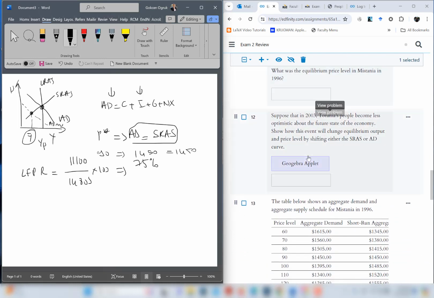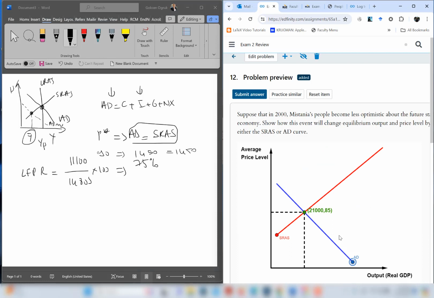Question number 12. We need to do the graphing. Let's read the question first. Suppose that in 2003, Torania's people become less optimistic about the future state of the economy. Show how this event will change the equilibrium output and price level by shifting either the short-run aggregate supply or AD curve. When people become optimistic, they spend more. But in this scenario, they become less optimistic, so they are becoming pessimistic. They're not thinking the future looks good.